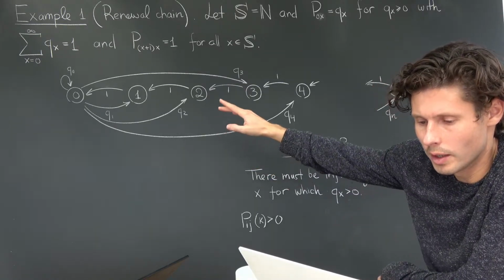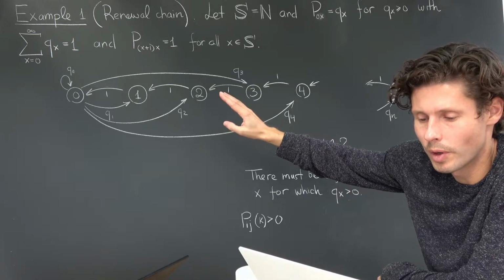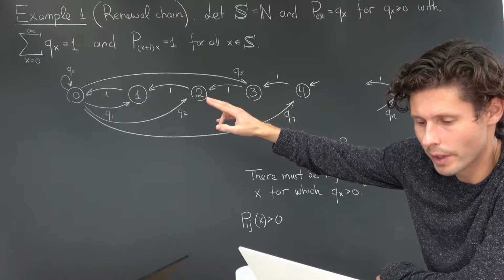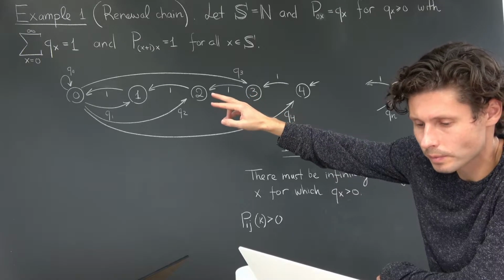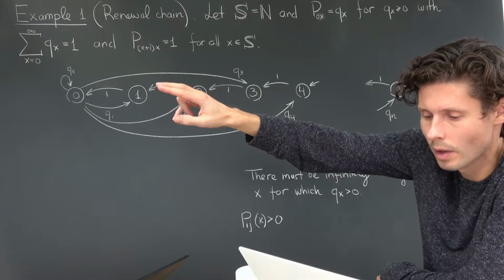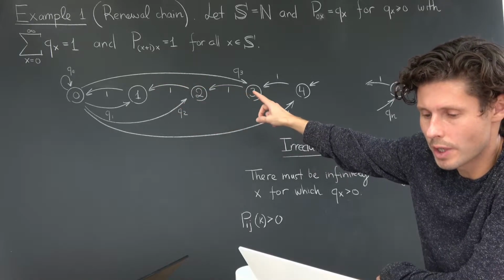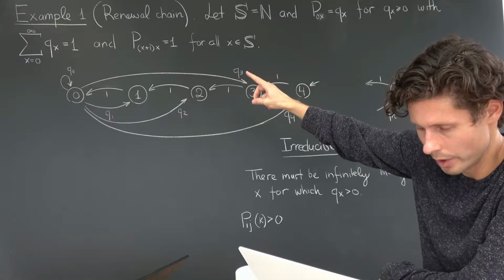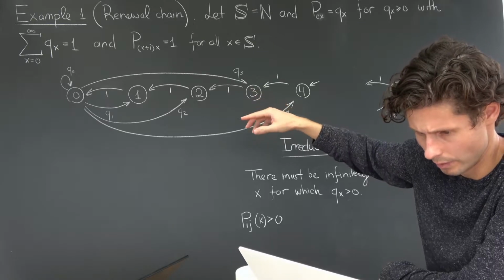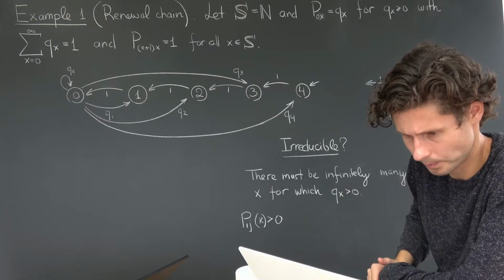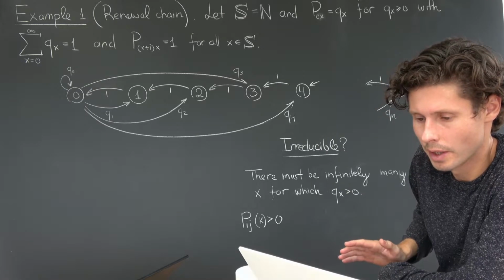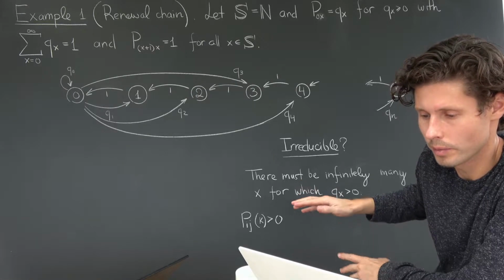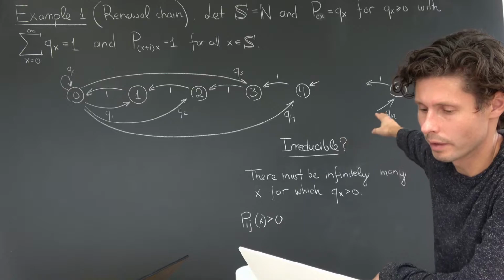Right? So it's easy to see that, let's say I want to move from state 2 to state 3. Clearly there's no way to do it in one step. I cannot move backwards, but I can clearly always get to 0. And then I can take one more step, my third step, provided that Q3 was greater than 0. Then there's going to be a positive probability of doing it in 3 steps, going from 2 to 3 via 1, 0, and then 3. That does not mean that 3 needs to be that number that holds for all pairs. Certainly not.